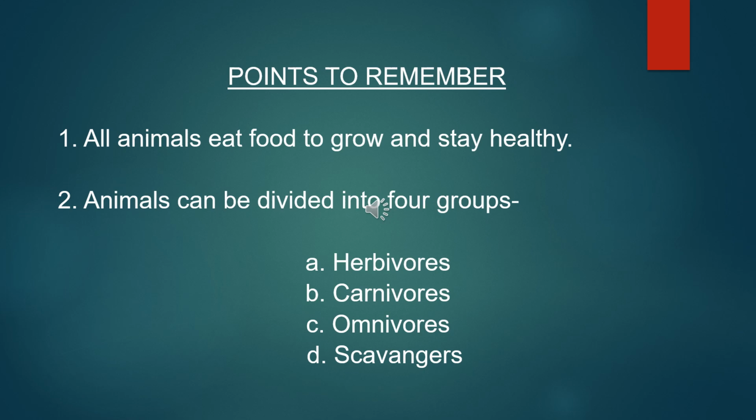Which are these four groups? First, herbivores. Second, carnivores. Third, omnivores. And fourth is scavengers. Let's repeat with me again: herbivores, carnivores, omnivores and scavengers.